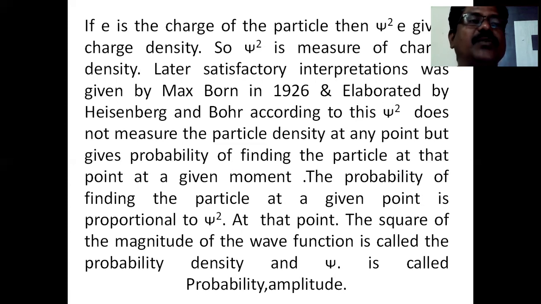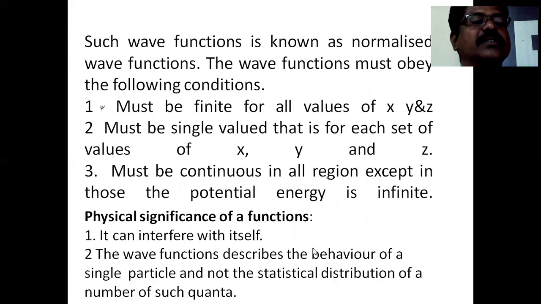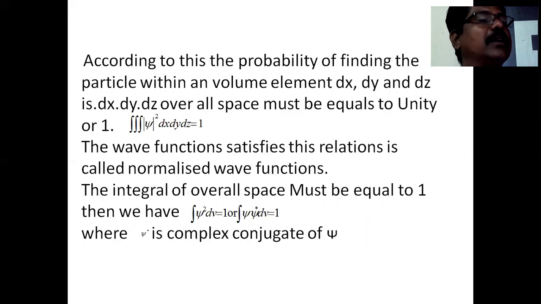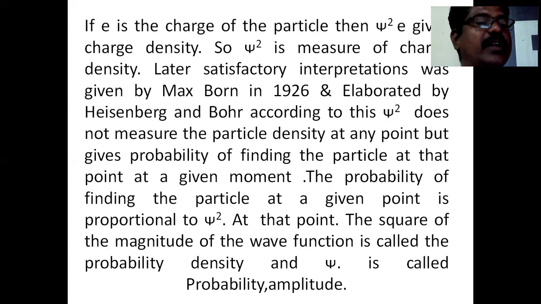It does not give the measure of charge density, but it gives the probability of finding the particle at that point at a given instant of time. Okay. So how to get that quantity? The probability of finding the particle at a given point is proportional to psi squared at that point. The square of the magnitude of the wave function is called the probability density, and psi is called the probability amplitude. Okay.